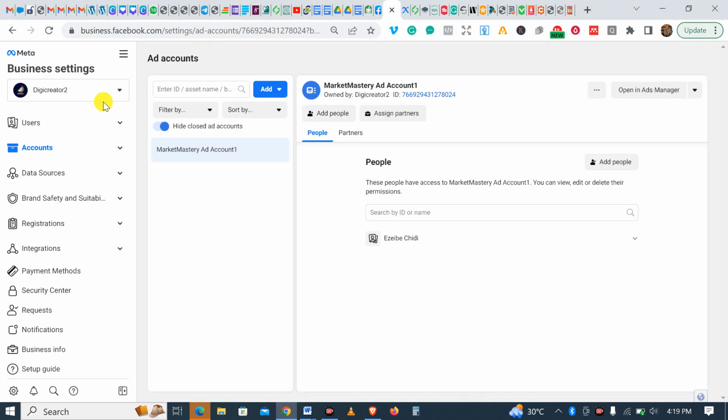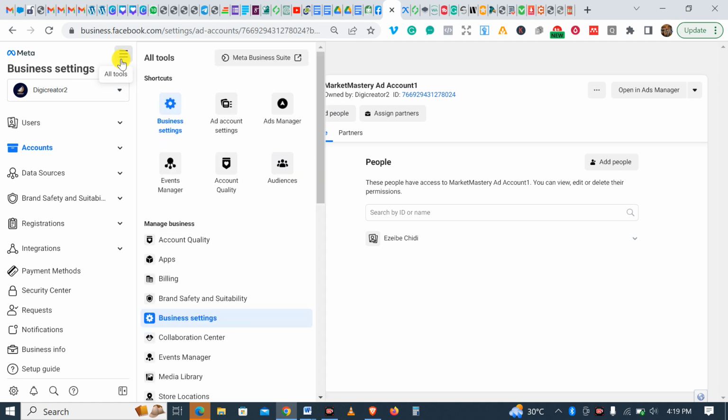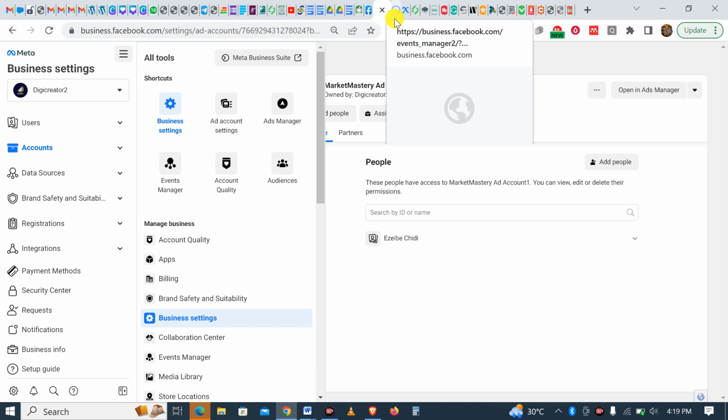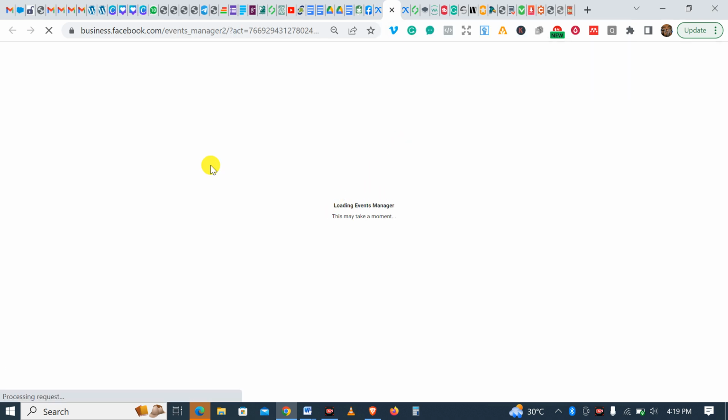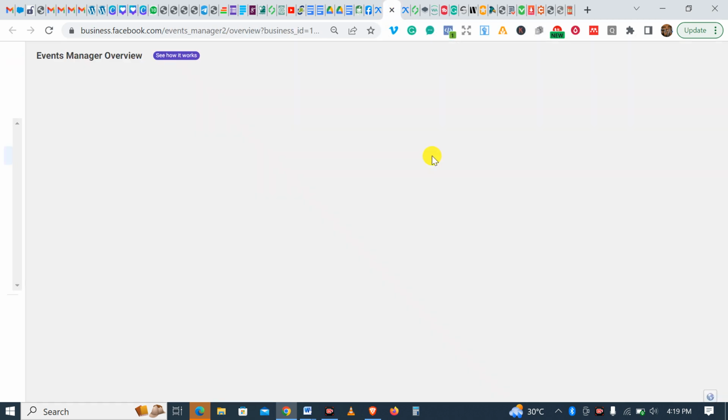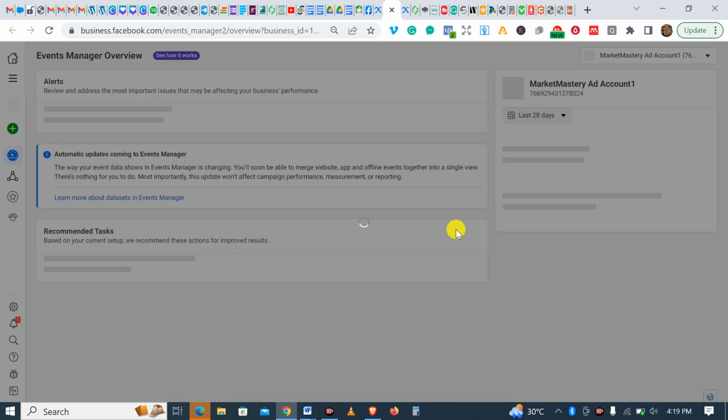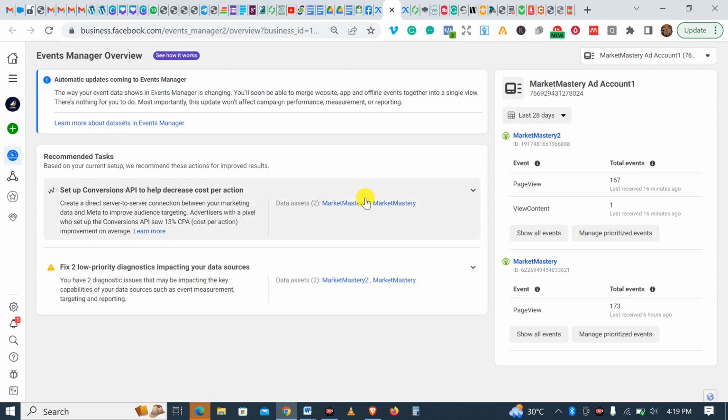Let me go over to our business settings. Go to this place and then click on Events Manager. Let me open it in a new tab. I'm clicking on Events Manager. It's opening, let's wait for it to open. My network has been very bad. Okay, it's opening. Now, before now, we could optimize events. So let's go to Manage, Prioritize Events. I'm clicking this place.